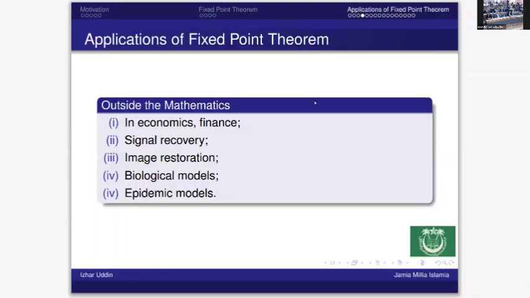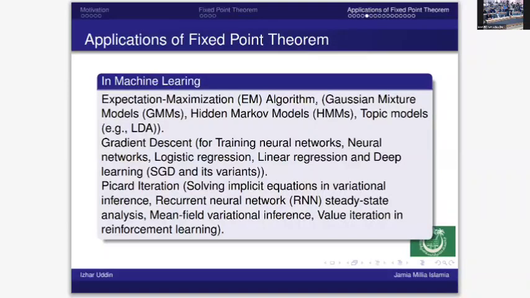This is very interesting. Also nowadays, because this conference is basically in the information science and mathematics department, in machine learning it has very exciting applications: the expectation maximization algorithm. This is because of the Gaussian mixture models, hidden Markov models, topic models, and particularly gradient descent, and there are neural networks and logistic regression.